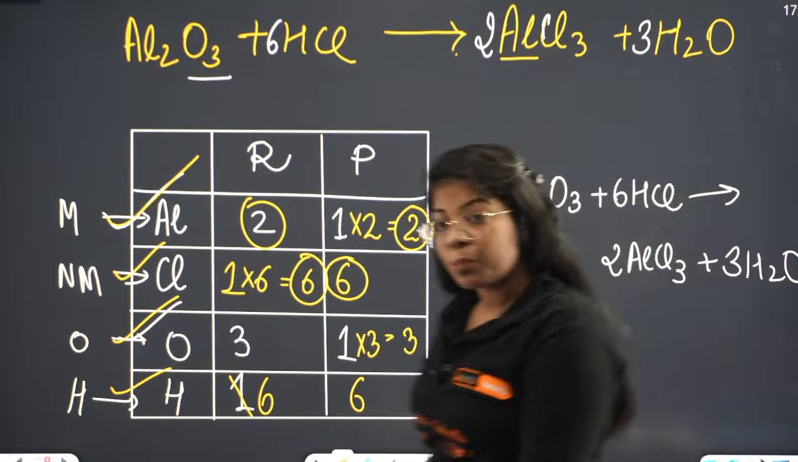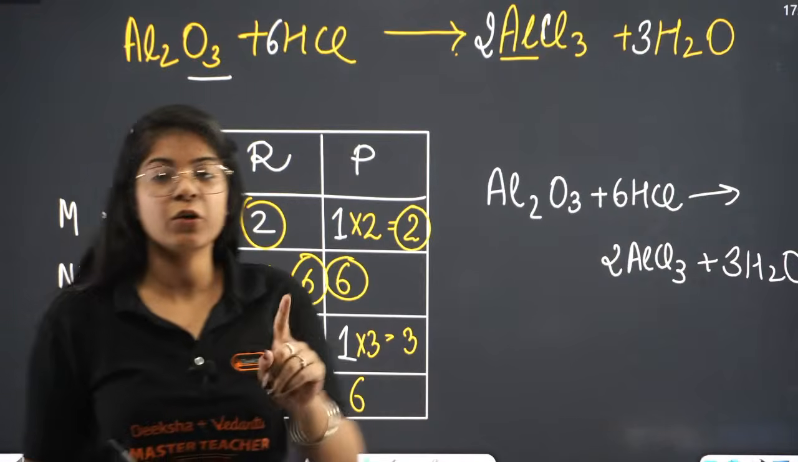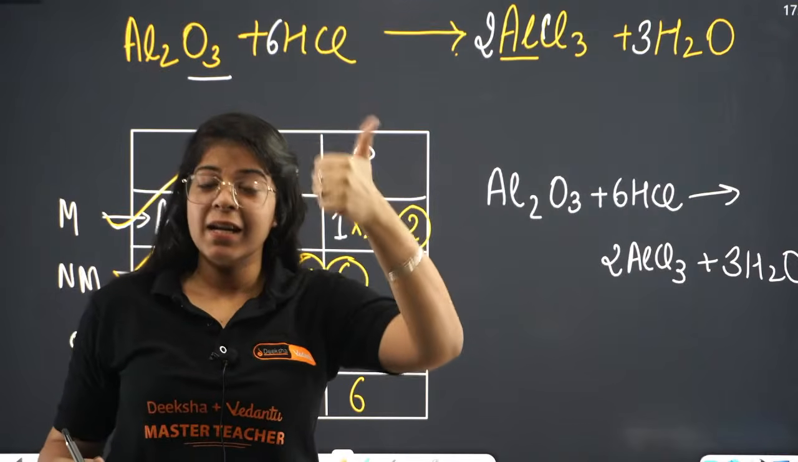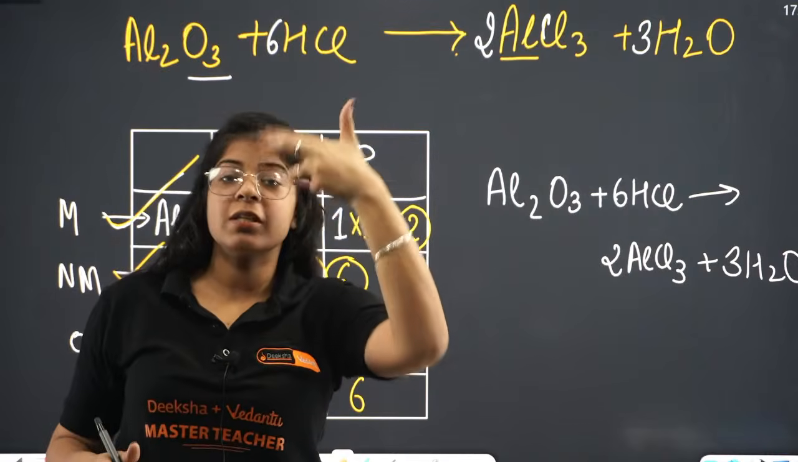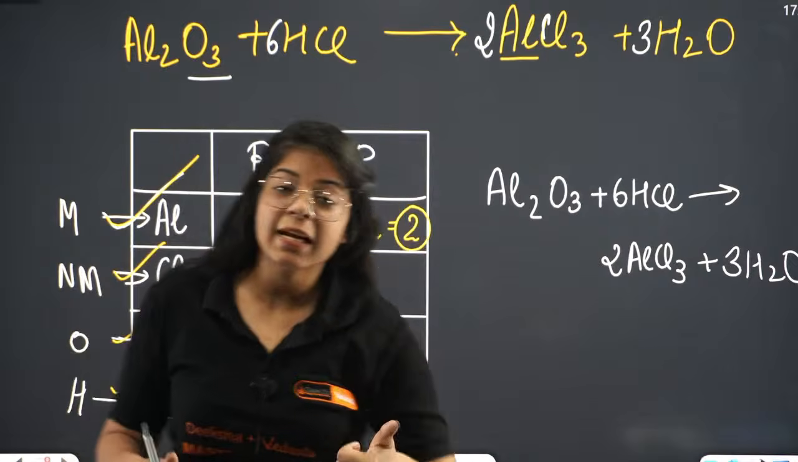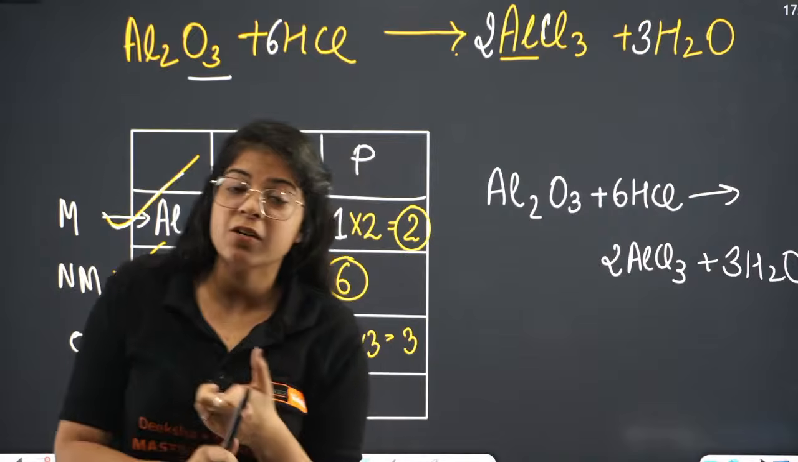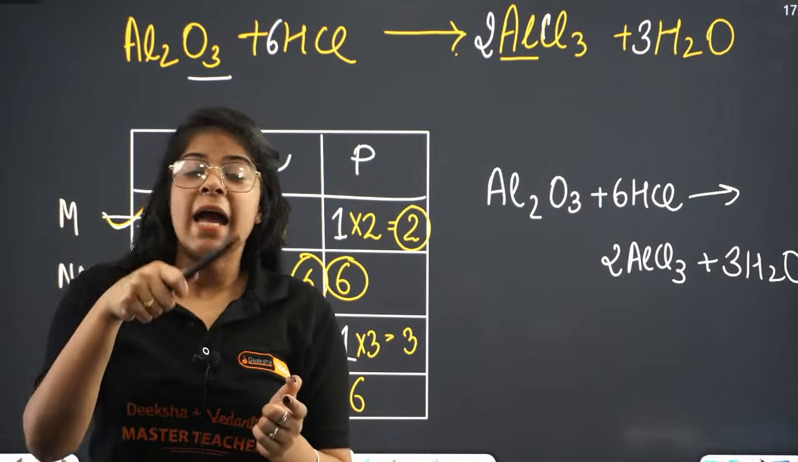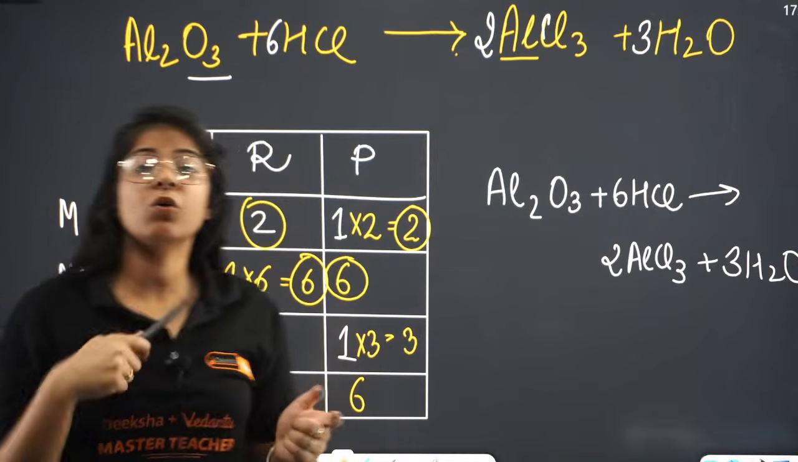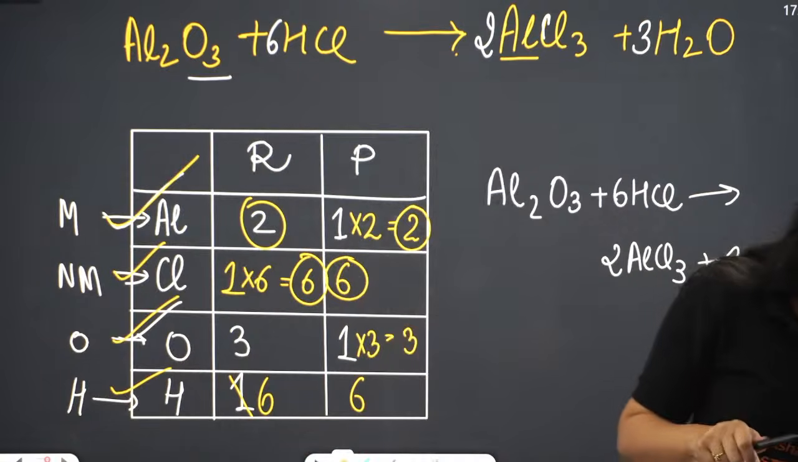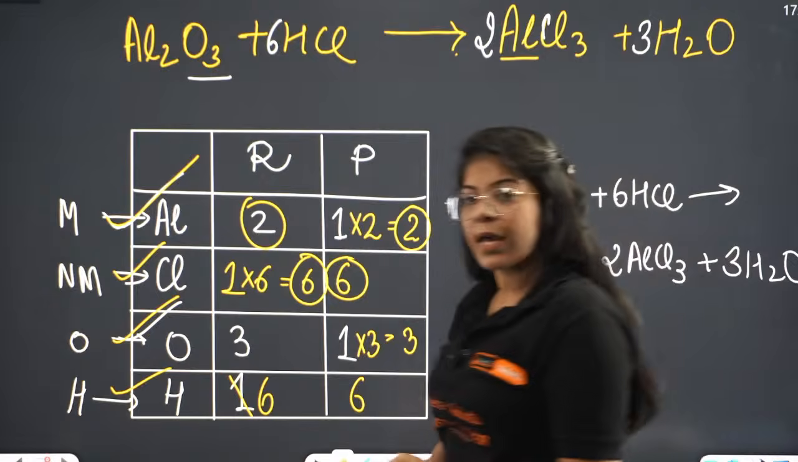These can be complex, but two things you have to remember. First, we have to balance metal, then non-metal, then oxygen, then hydrogen. And second thing, after balancing every metal, every non-metal, every oxygen, every hydrogen, you have to go back and check every element. Did you unbalance any element in order to balance the previous one? Understood? Okay.